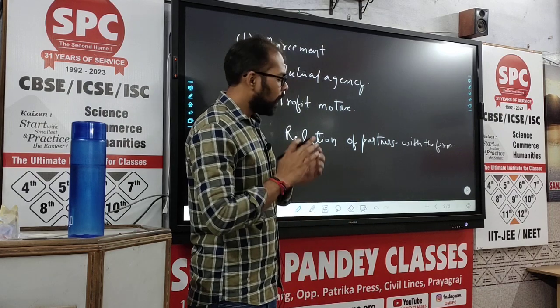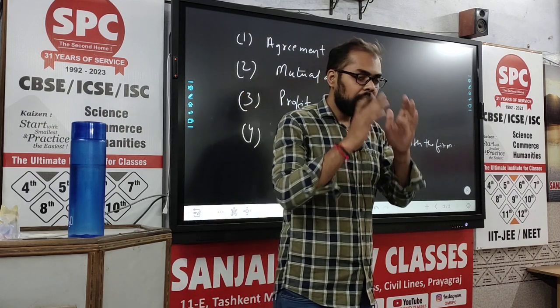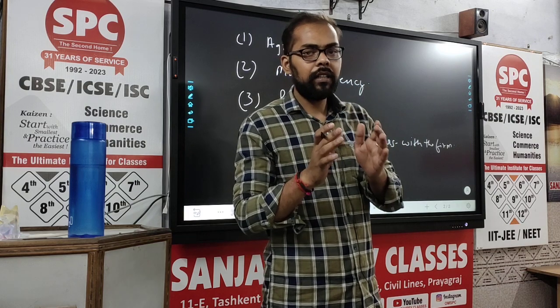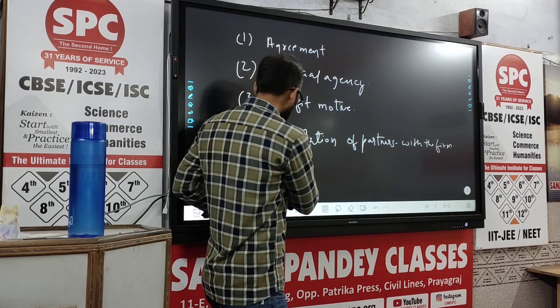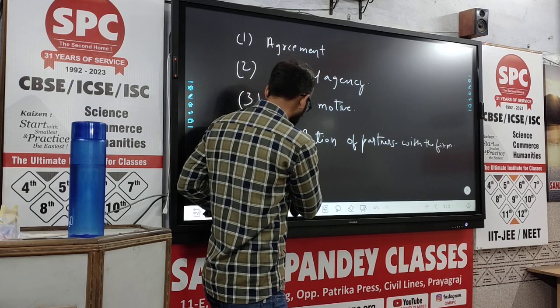Now, another relation is that every partner can act as an agent of the firm.